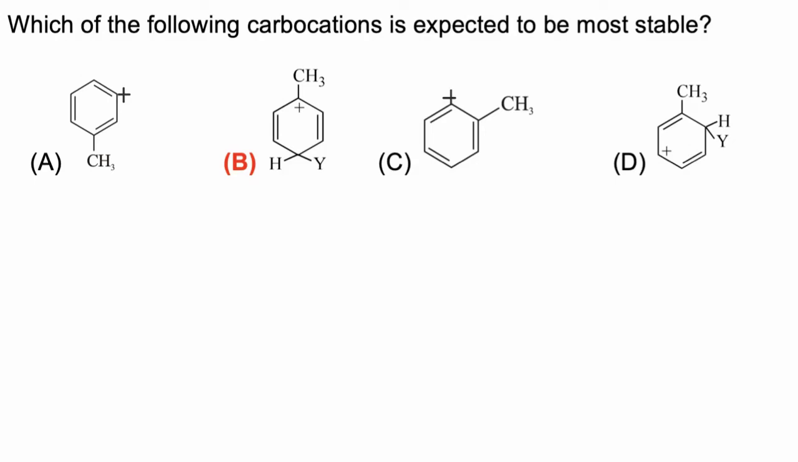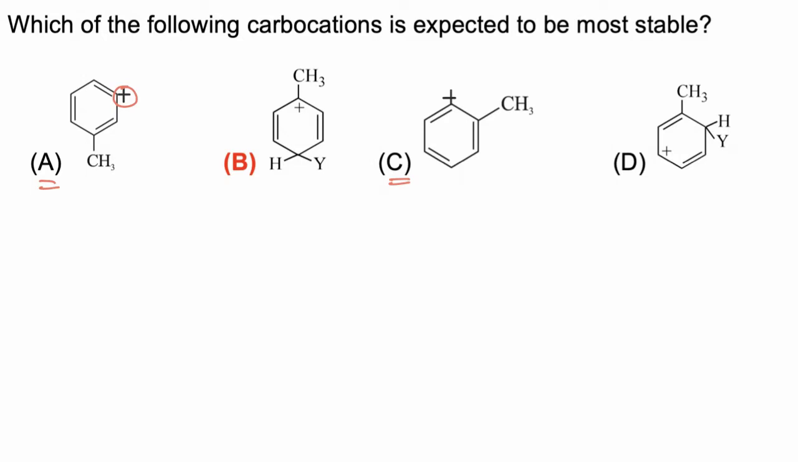In this question, we have to find which of the following is the most stable carbocation. Now, if we consider carbocation first, this carbocation is having positive charge on a double bond, and if positive charge is present on a multiple bond, then this type of carbocation is very unstable. A and C both are having positive charge on a double bond, so A and C both are very unstable.